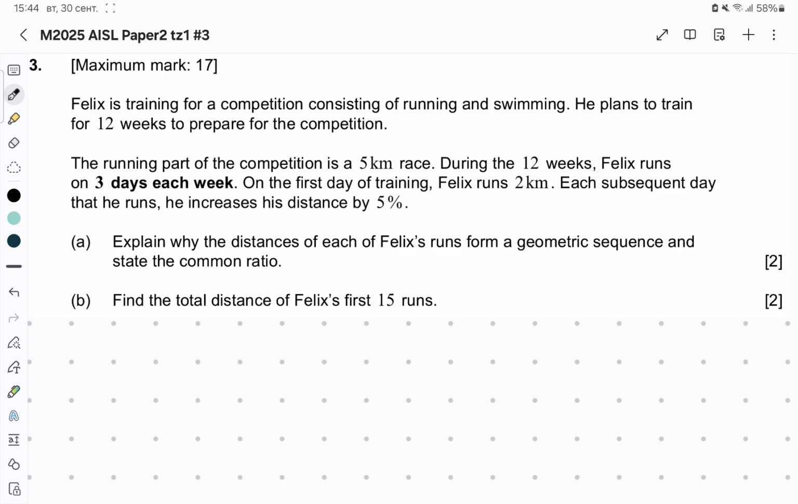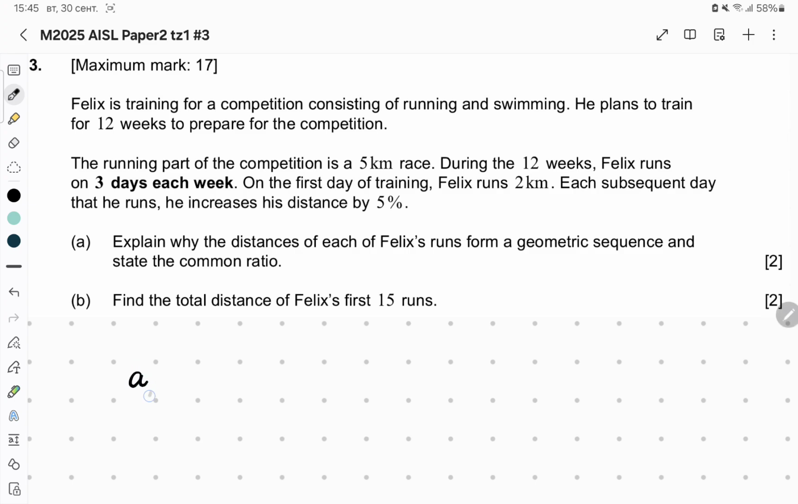So let's turn to this question. Felix is training for a competition consisting of running and swimming. He plans to train for 12 weeks to prepare for the competition. The running part of the competition is a 5-kilometer race. During the 12 weeks, Felix runs on 3 days each week. On the first day of training, Felix runs 2 kilometers. Each subsequent day that he runs, he increases his distance by 5%. Explain why the distances of each of Felix's runs form a geometric sequence and state the common ratio.